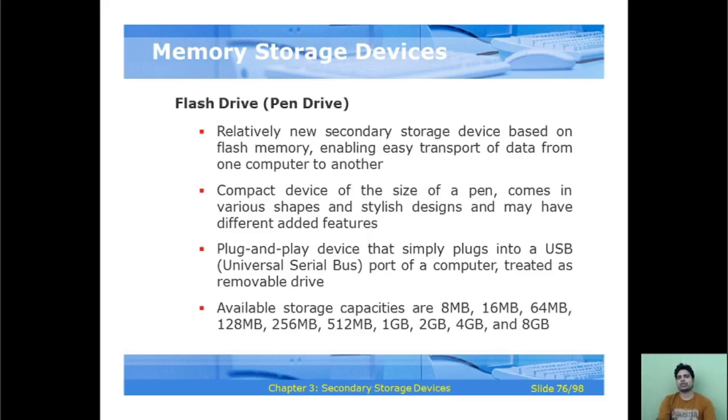So memory storage devices, so these are the flash drive or pen drive. You are most commonly aware of the flash drive or pen drive.